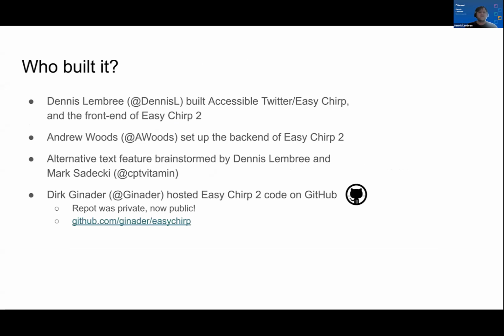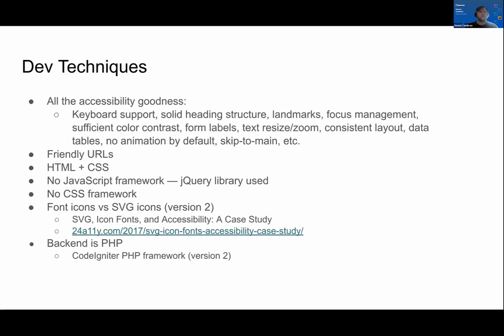So how it was built. I built the front end of both apps, Accessible Twitter, EasyChirp, and EasyChirp 2, and the back end of the original version. Andrew Woods, a fine PHP developer, set up the back end for EasyChirp 2. The alt text feature was brainstormed by myself and the great Mark Sadecki. And thank you, Dirk Ginader, who hosted and still hosts the EasyChirp 2 code on GitHub. It's now public. Last November, I asked him to make it public so anybody can fork or use that code.